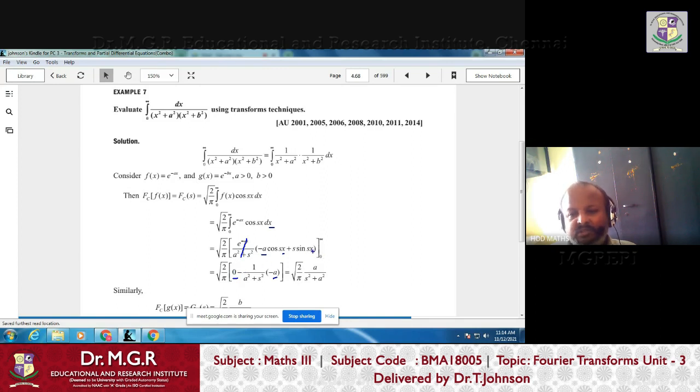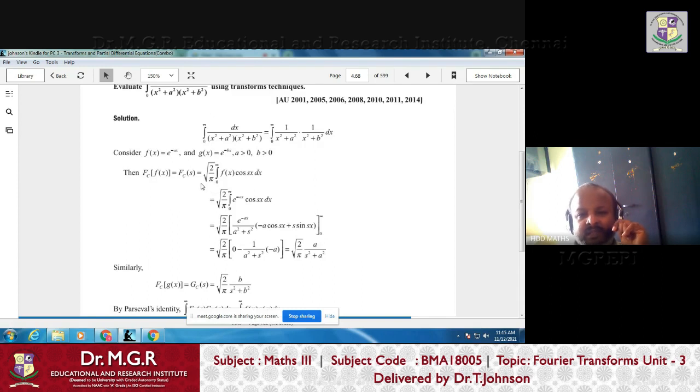And here when you put x equals 0, sin 0 becomes 0, so this term won't come. Here the minus sign is there, and here the minus sign is there, so it is a by s square plus a square. Here a is a constant; particularly a and b are positive constants. So this is a by s square plus b square. In a similar way, you can find the Fourier cosine transform of e power minus bx.